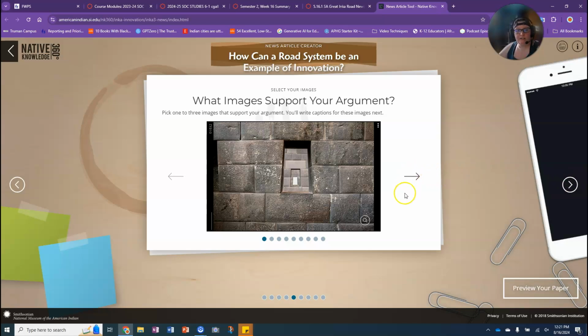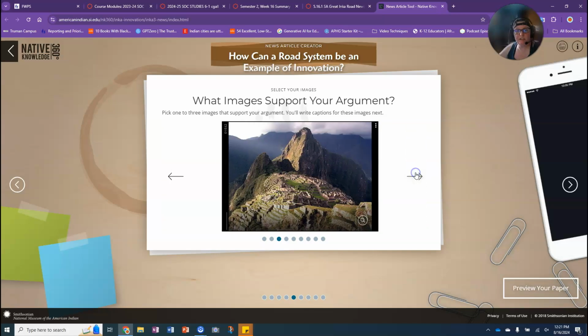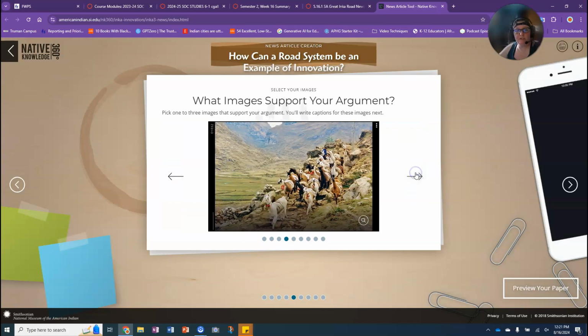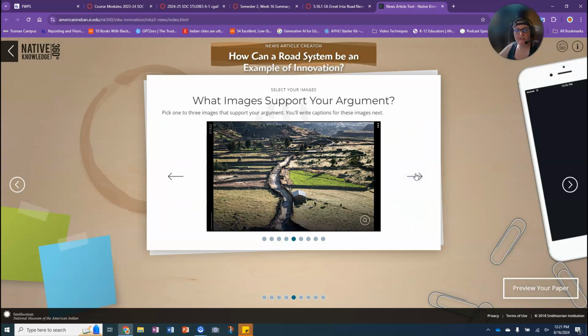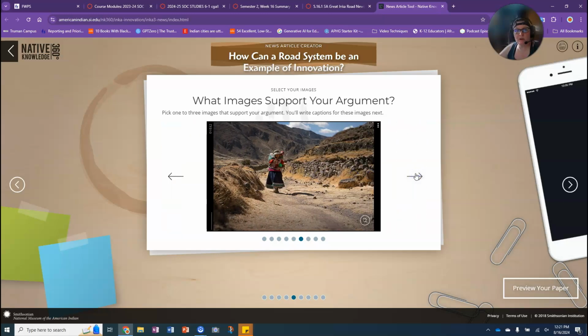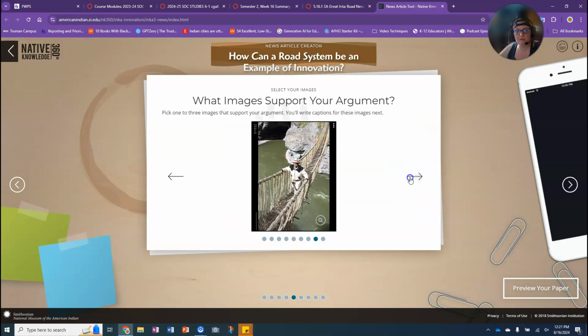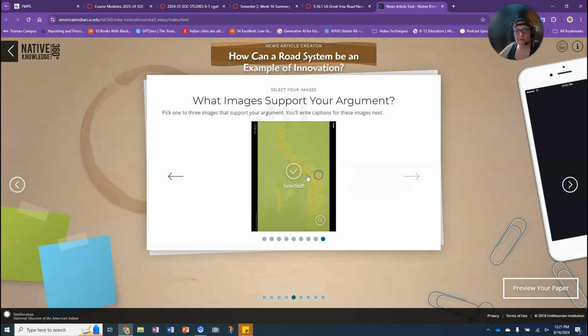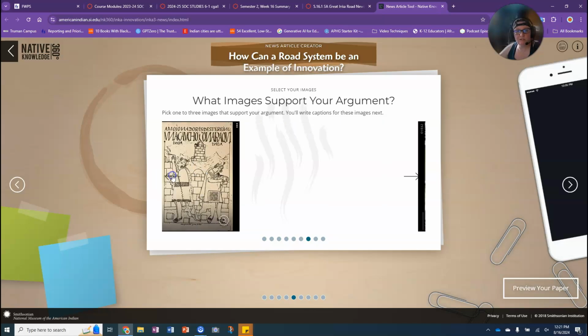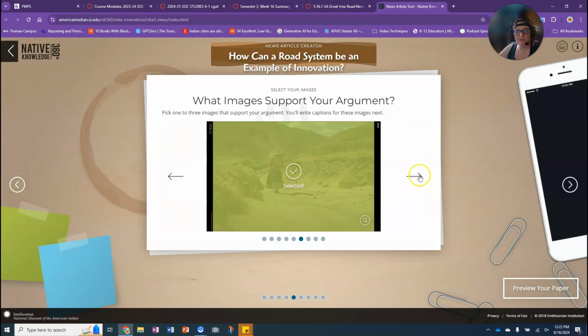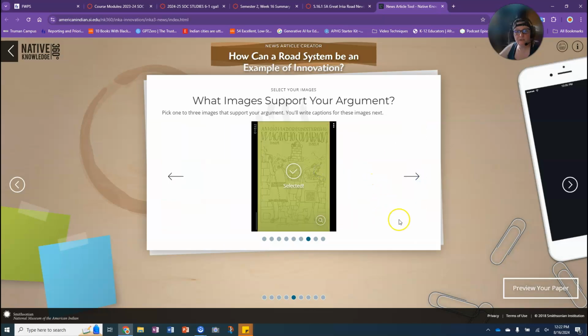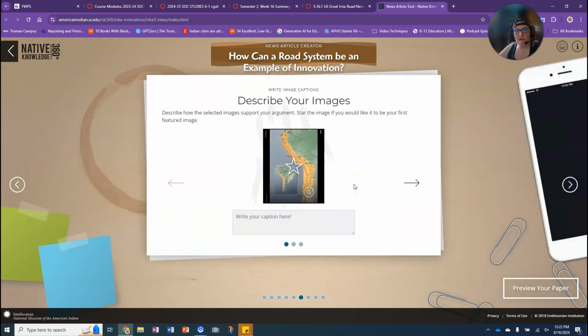All right, then we're going to pick some images that support your argument. This is part of why I wanted you to go back and do the assignments for the last couple of weeks, because that's where all of this stuff is from. So look at those last couple. Maybe I want this one and this one, and it's going to let me do a third.